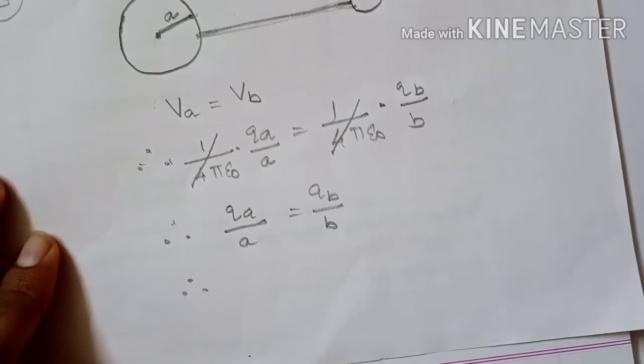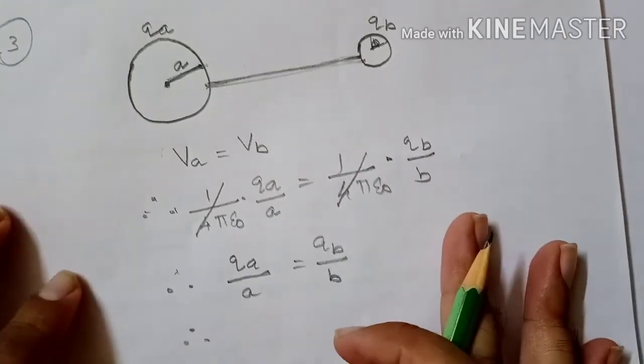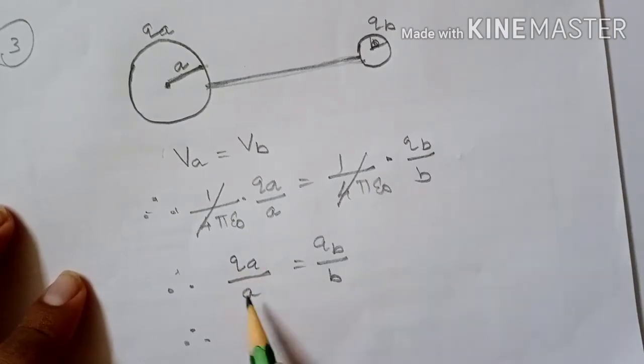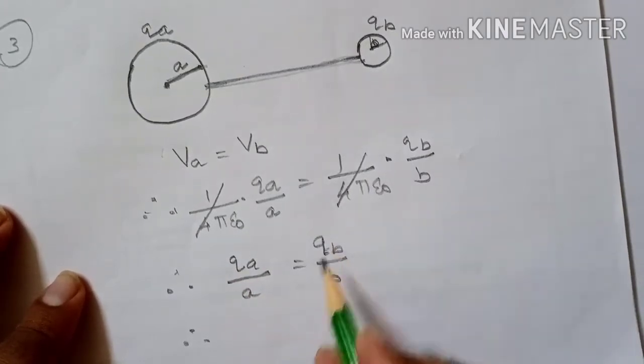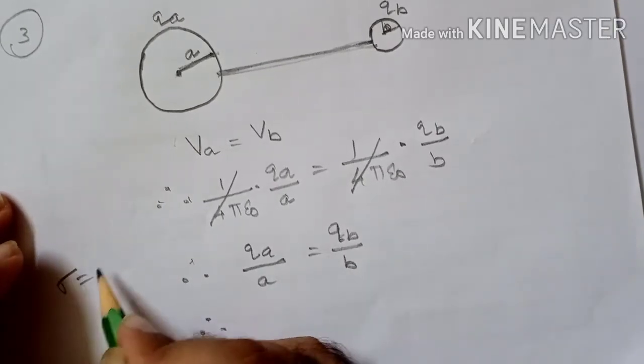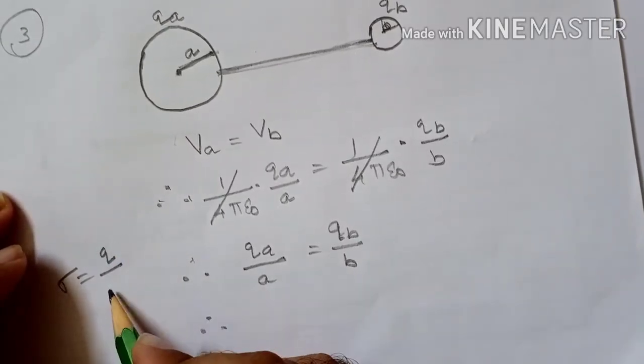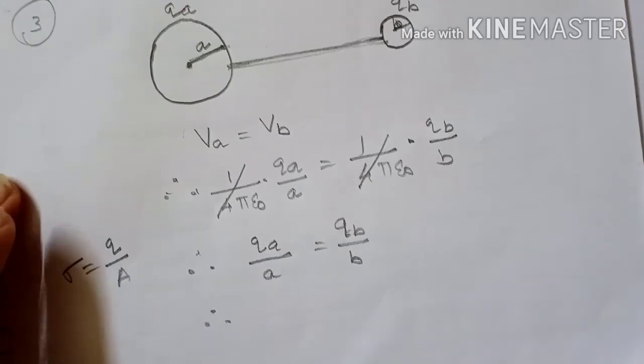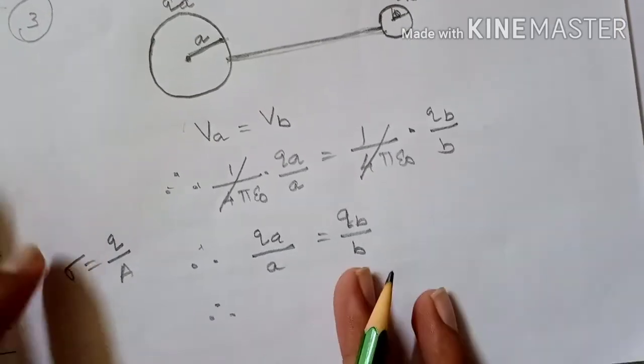Now here charge is distributed on the surface, so instead of QA we can write sigma is equal to Q by A, charge by area. Therefore charge is equal to surface charge density into area.